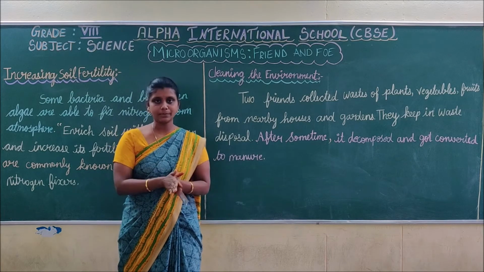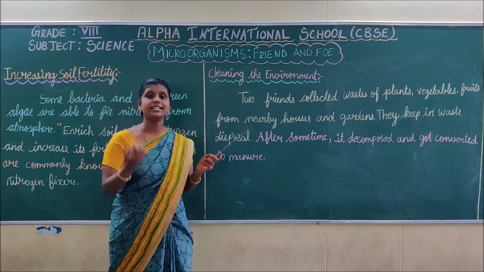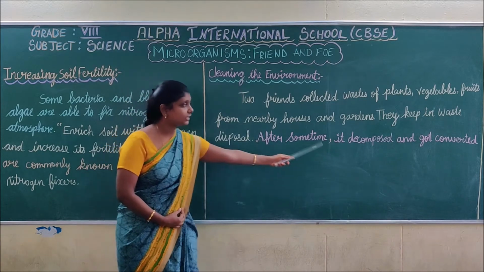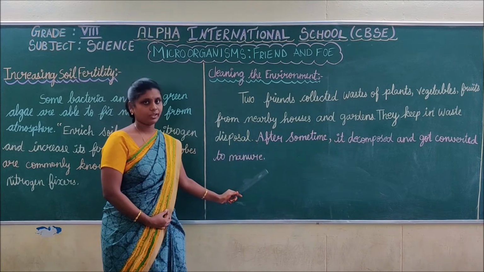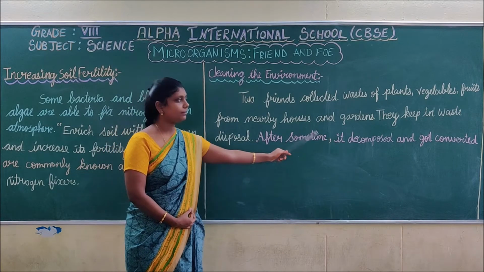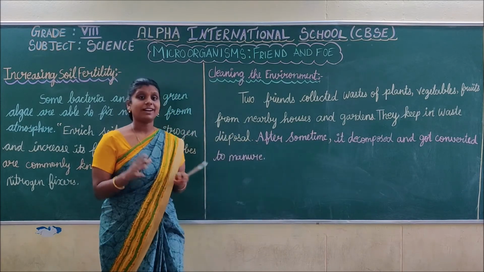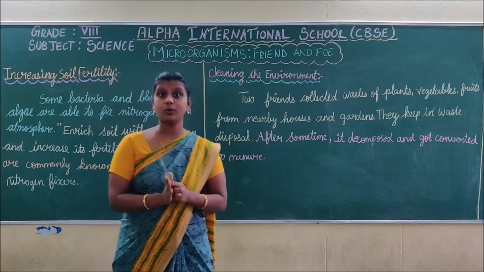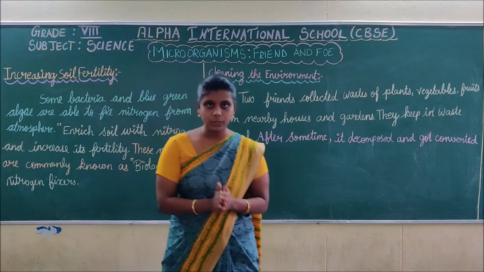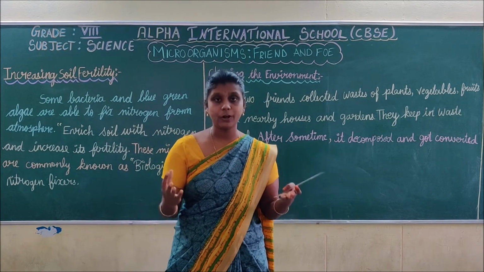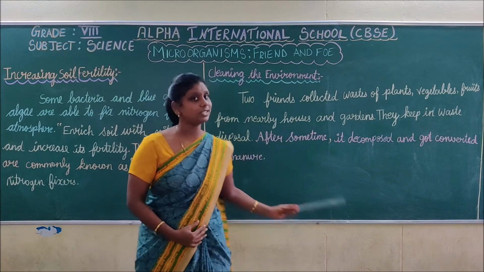After some days, the waste of fruits, plants and vegetables decomposed and converted to manure. We have already discussed what manure is in the previous lesson. Do you remember? Manure is a substance that helps the healthy growth of plants. For that purpose, we can use this manure.